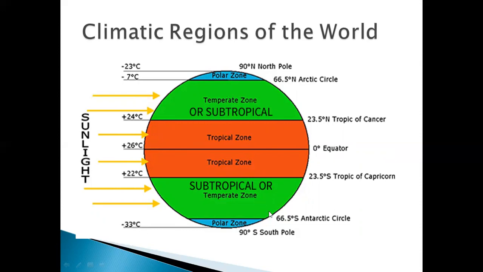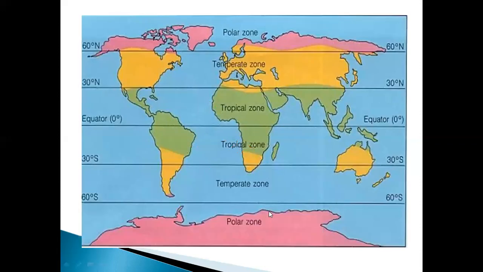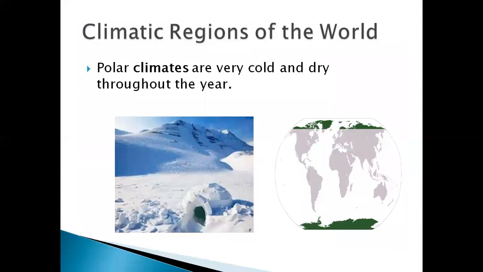See, there's another map for you for your better understanding. You can see near the equator, you can see the equator 0 degree here. All the areas with the green color show you the tropical zone. Yellow is the temperate zone. And the pink color shows you the polar zones of the world. Climatic regions of the world.